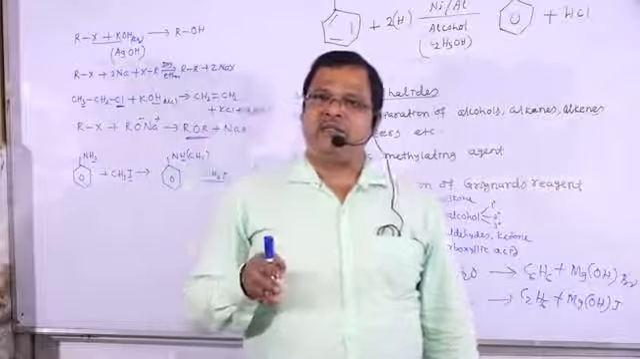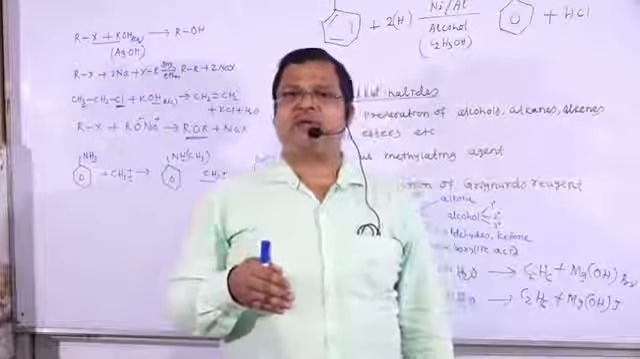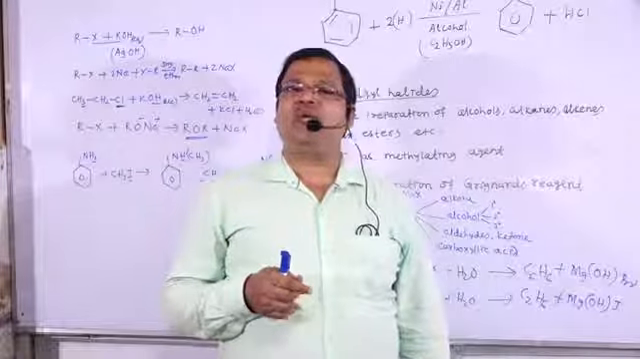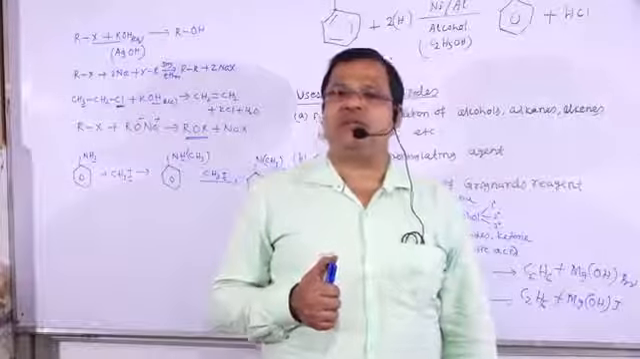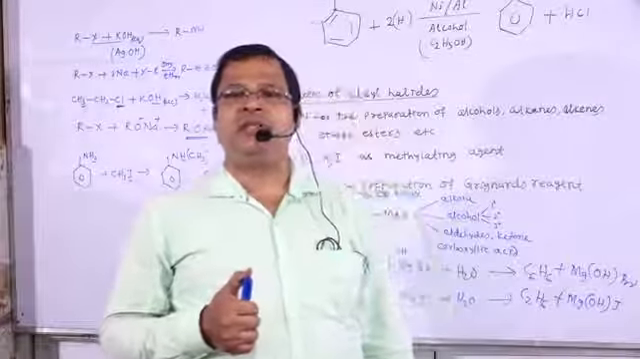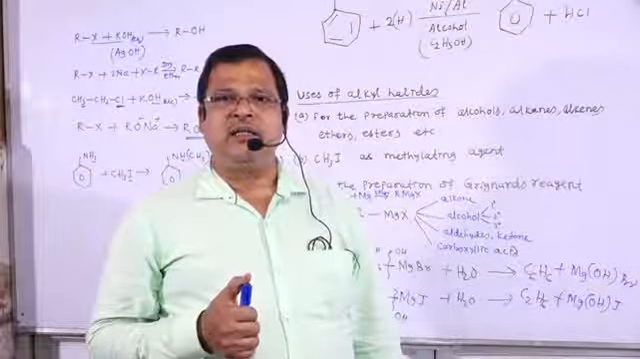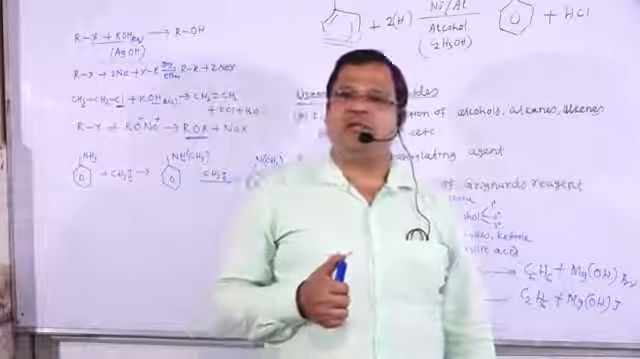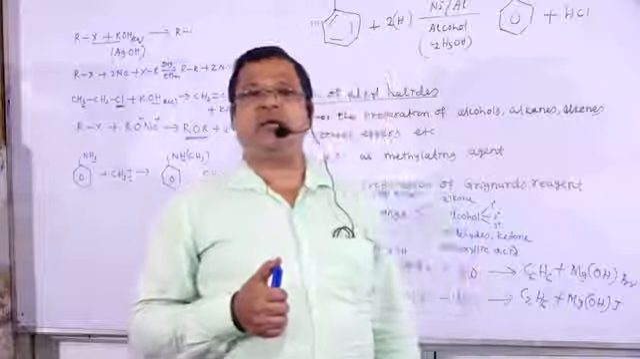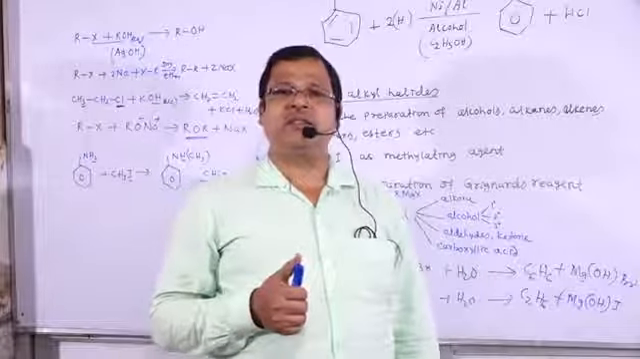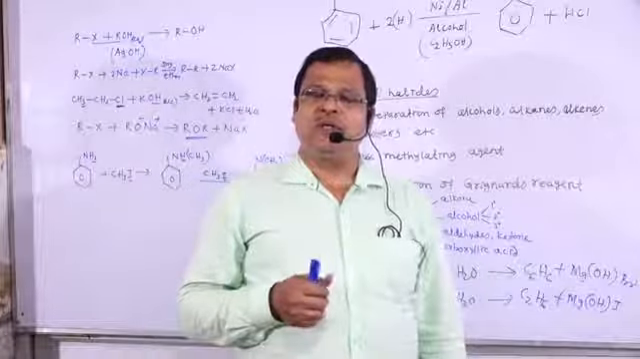And in the coming class, we will see the rest part of this chapter, that is the halogen derivatives, just like freon, CFC, DDT, BHC, benzene hexachloride, DDT dichloro diphenyl trichloroethane. All these portions will be completed in the coming class.